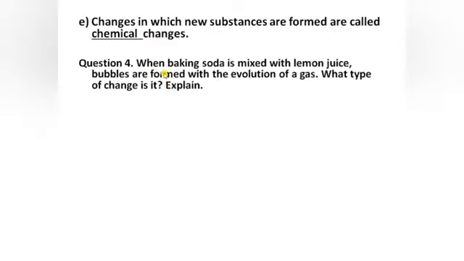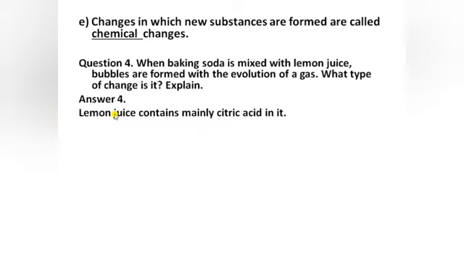So the first question is: when baking soda is mixed with lemon juice, bubbles are formed with the evolution of gas. What type of change is it? You have to explain this question. So the answer is, lemon juice contains mainly citric acid.